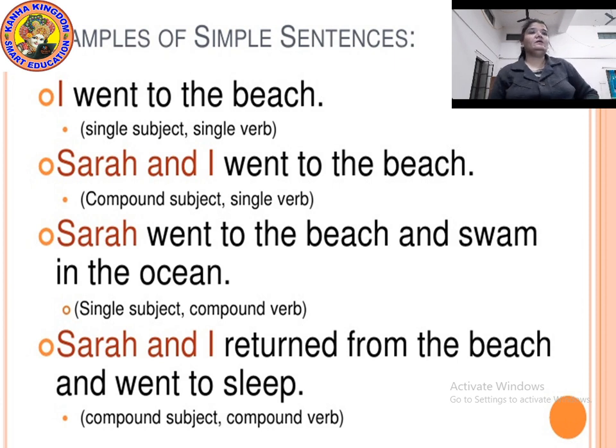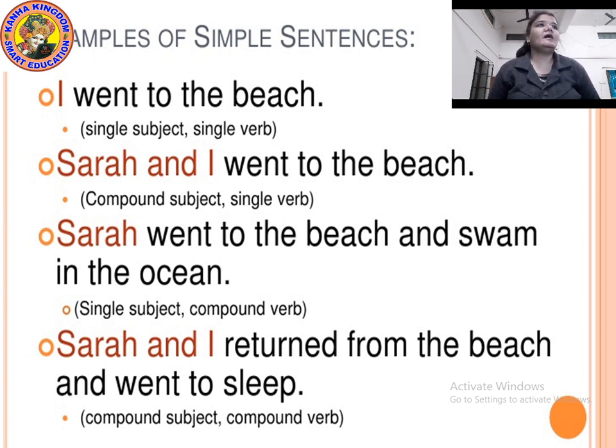Okay, now here only one single subject is there and one verb is there. Subject, what is the subject here? Subject is the doer in the sentence. So, who is the doer here? I. What is I doing? I went. Went means going. Go, went, gone. So I is the subject and went is the verb. So here in this sentence, I went to the beach, there is a single subject and a single verb.